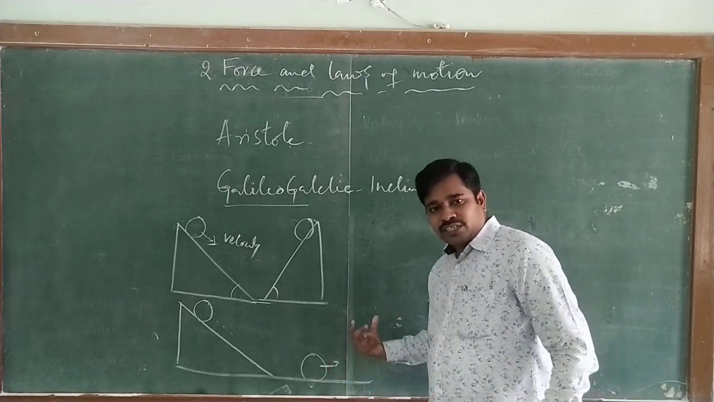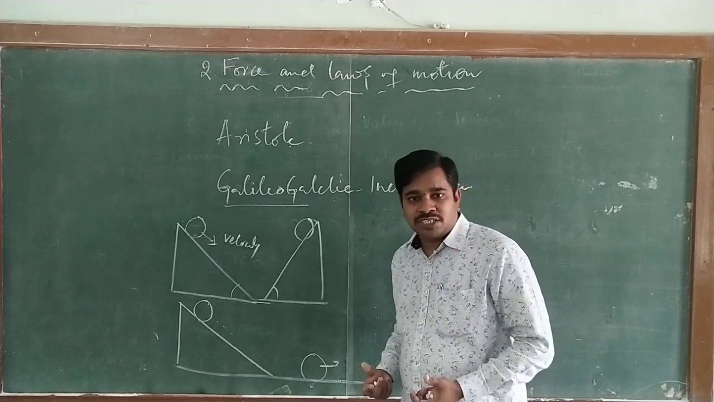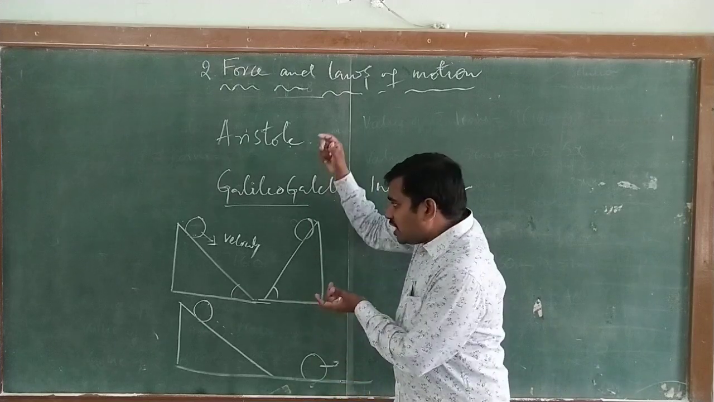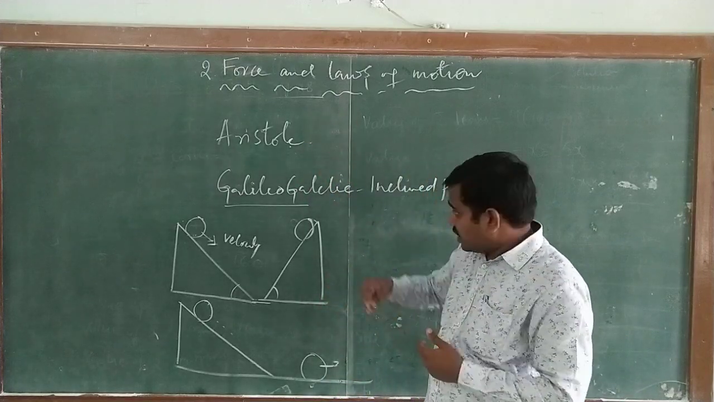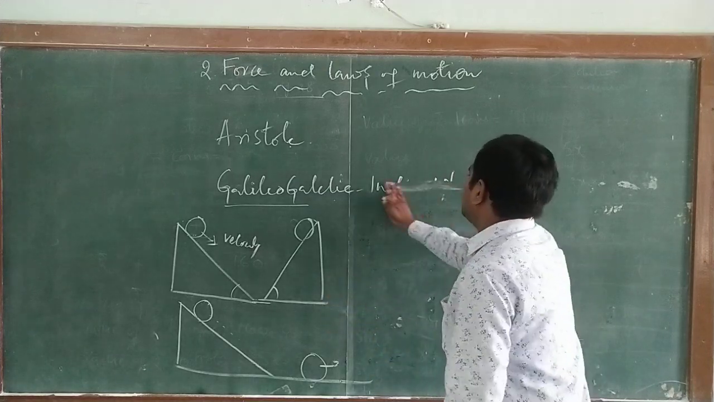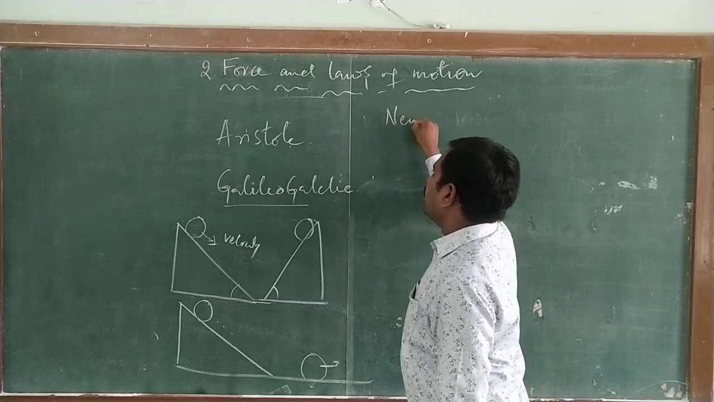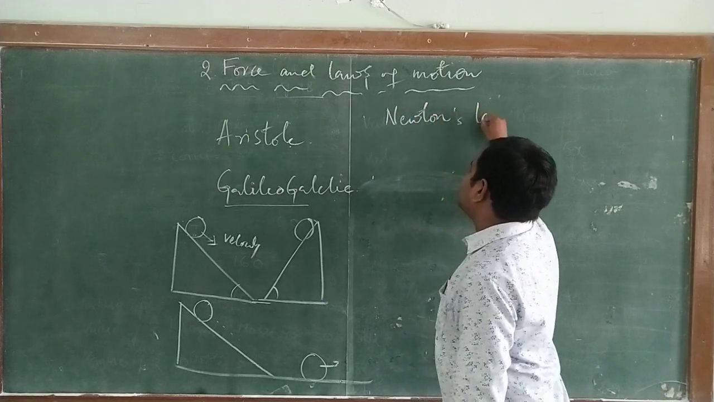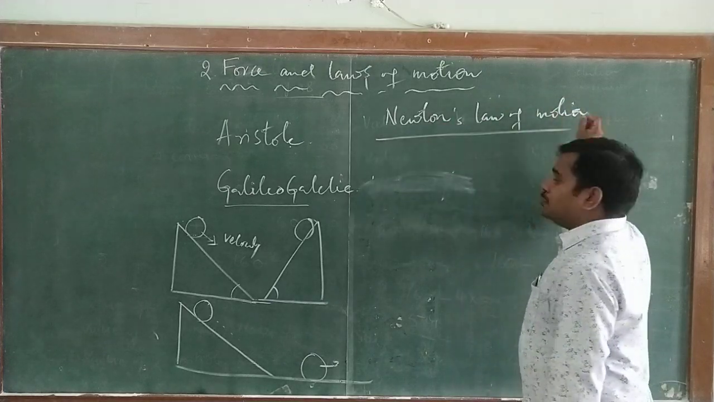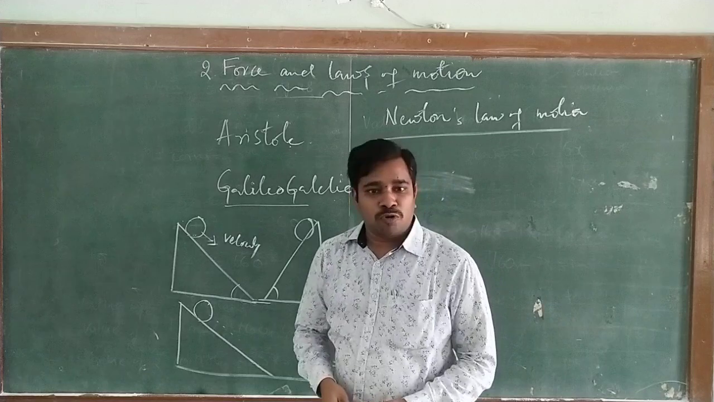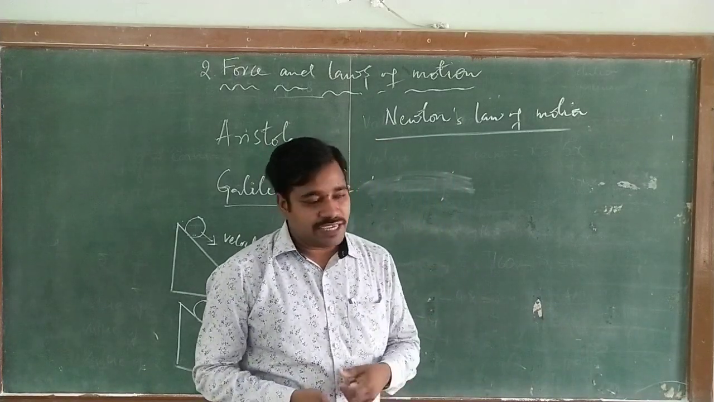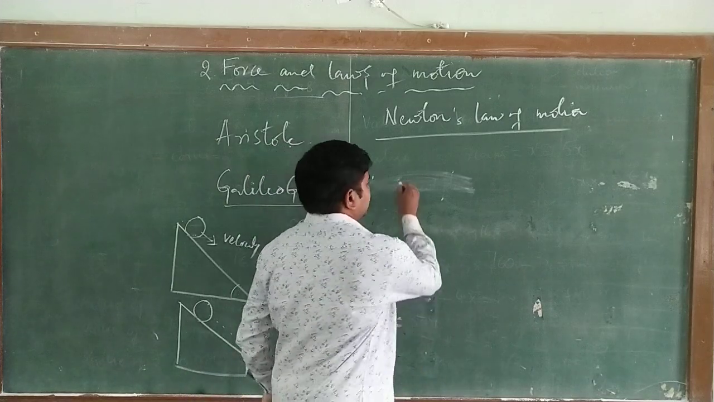We know that there is one force which opposes the motion of objects moving on a plane surface. What is that force called? Friction. By studying the laws of Aristotle and Galileo, Newton gave three laws of motion, which we call Newton's laws of motion. Newton is the person who gave the laws of motion which laid the foundation for modern physics. In 1687 he gave three laws.